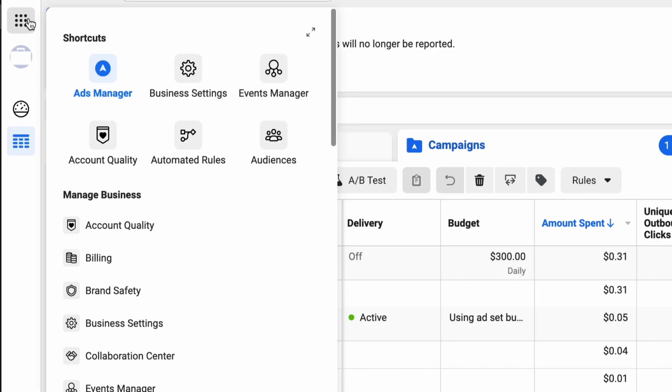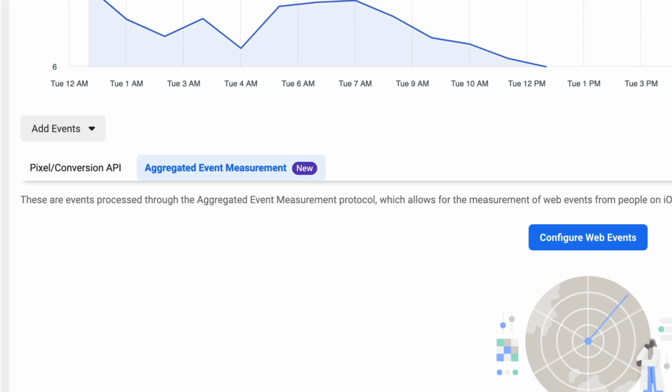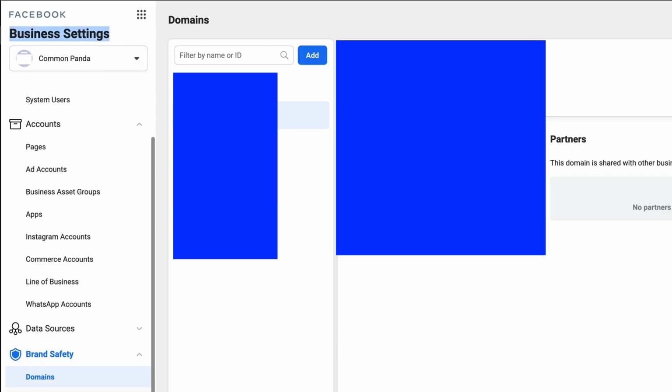Well, how can you do all of that? Go to Business Tools in your Ads Manager and then go to Events Manager. Once you're inside your Events Manager, you need to go to Aggregated Event Measurement, this tab right here. Click on Configure Web Events. Once you've done that, you'll be seeing a list of the domains that your ad account has already sent traffic to. If you don't see your domain here, you can manually add your domain by going to your business settings and then going to brand safety domains. You can click on the add button to add your domain name.